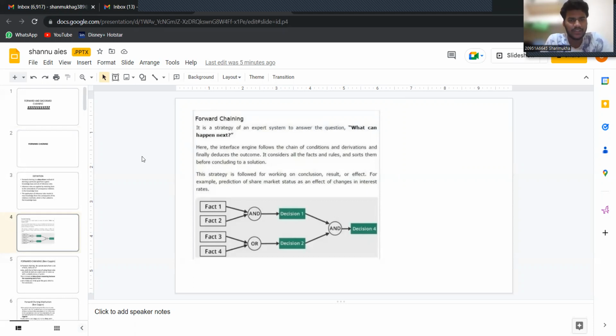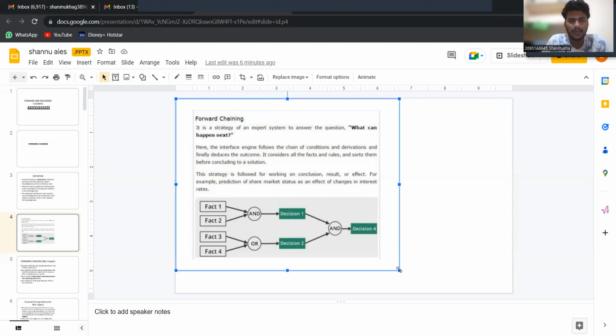Forward chaining is a strategy of an expert system to answer the question: what happens next, what can happen next. The inference engine follows the chain of conditions and derivations.